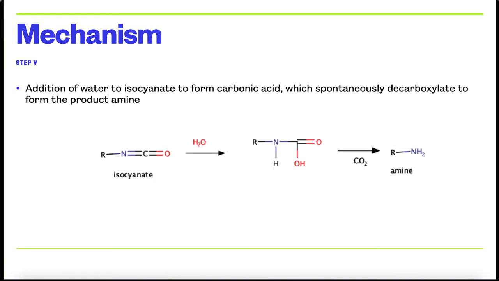In the last step, there is hydrolysis, that is the addition of water to the isocyanate. It forms carbonic acid. There is addition of the water molecule, OH on the carbonyl carbon and hydrogen on the nitrogen. This carbonic acid, on decarboxylation by removal of CO2, forms the amine RNH2. This is about the mechanism.